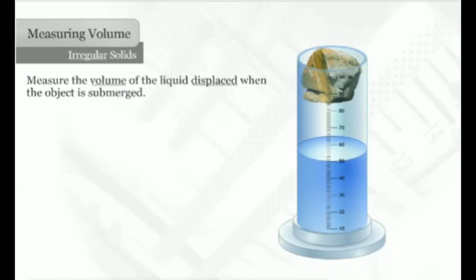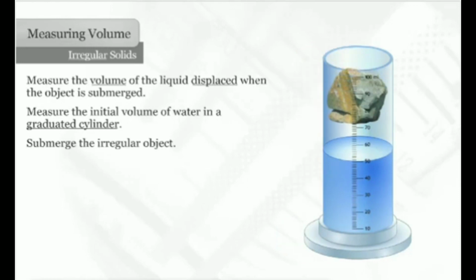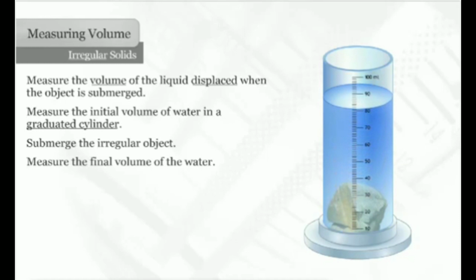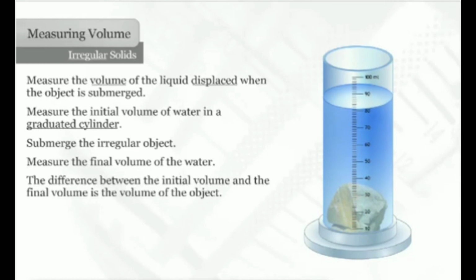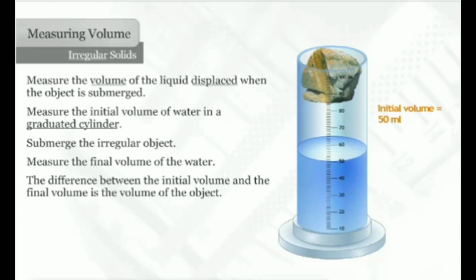Let's do this experiment step by step. First of all, we need to measure the volume of the irregular solid. For that, measure the volume of liquid displaced when the object is submerged in the measuring cylinder. The first step, measure the initial volume of water in a graduated cylinder. Second step, submerge the irregular object into the measuring cylinder.